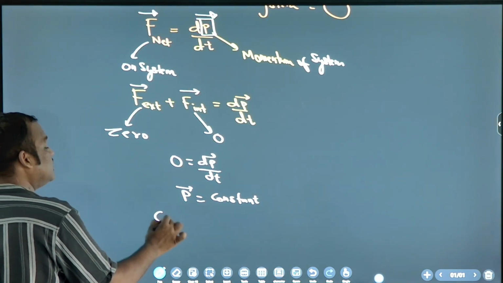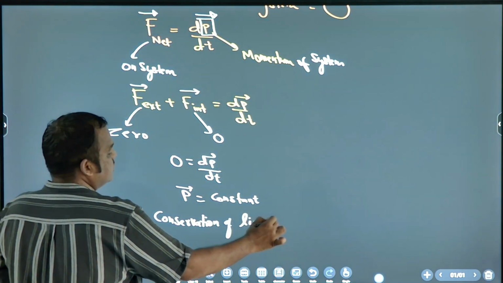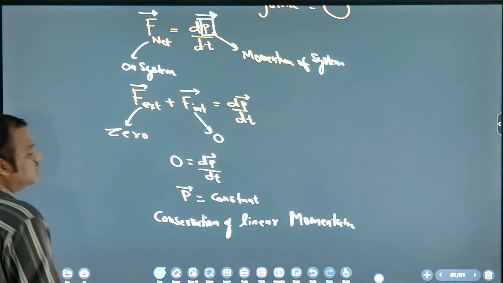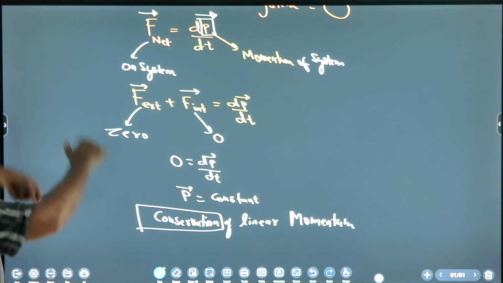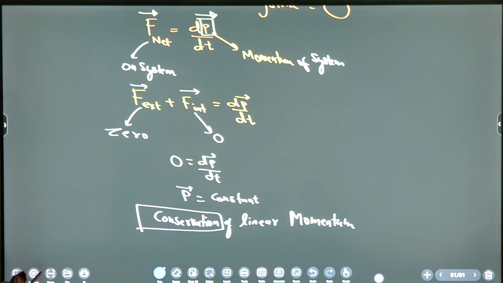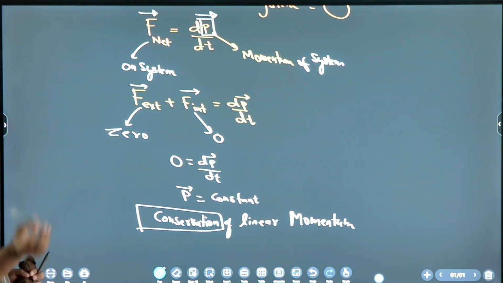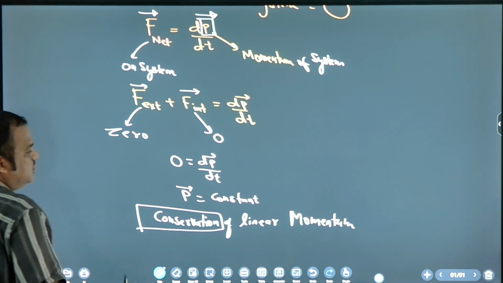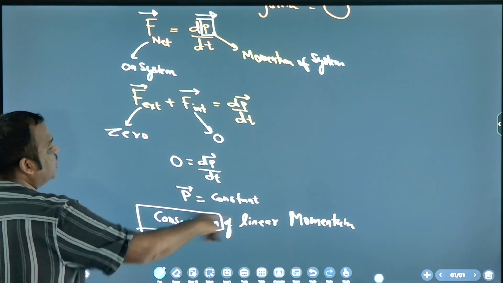So this is known as conservation of linear momentum. Note down, conservation of linear momentum. What is the condition when momentum is conserved? Conserved means increasing and decreasing at the same time. Like conservation of water: you are taking water, then river will come, rain will come, rain will fill the water. You are cutting two trees and growing two trees, so number of trees is fixed. Something increasing but another thing decreasing, so balance is there. So, conservation of momentum.